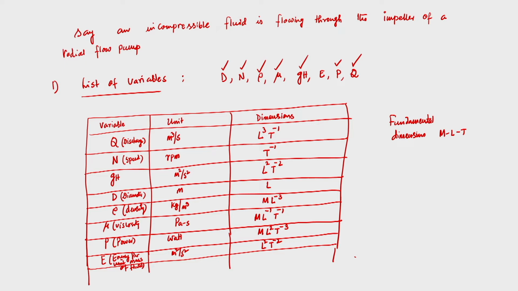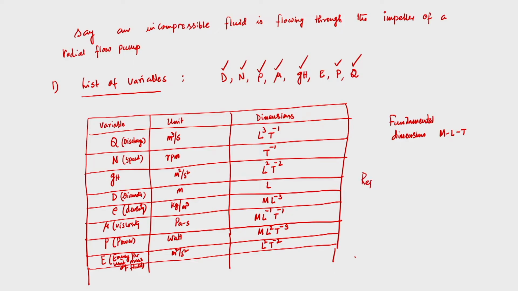If we follow the procedure of Buckingham pi theorem that we clearly wrote yesterday, the next step is we now need to select 3 repeating variables, none dimensionless and each with different dimensions.